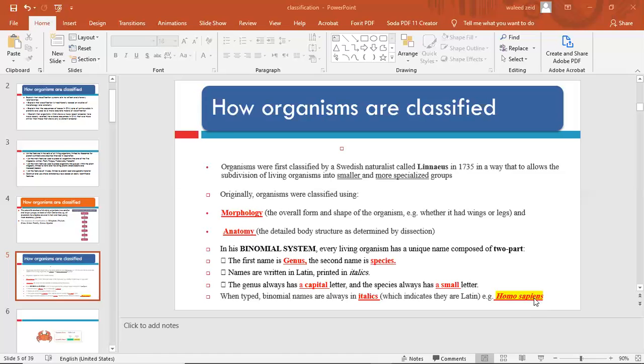And the questions are coming in the exam, especially in paper 2, in the multiple choice questions. So he's telling you what the first word Homo is referring to, or he is asking in the opposite direction, where is the genus here, where is the species here. So just remember that the first is the genus, the second is the species, the genus starting with an uppercase letter.